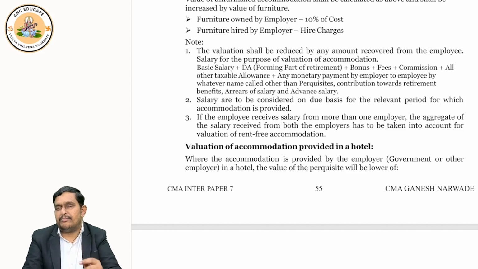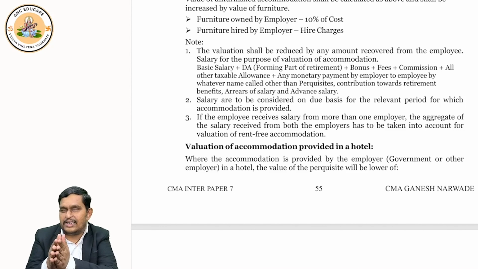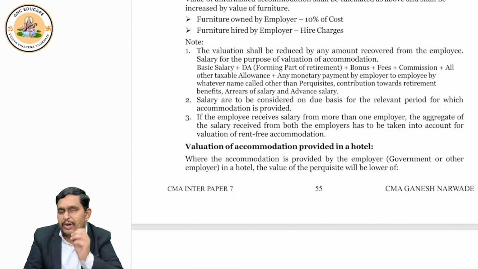But let's assume the employee paid something back to the employer, like I said in the concessional second point. Remember? So the employee paid something back. Whatever value we got for rent-free accommodation, minus that amount recovered from the employee. Deduct the amount recovered from the employee to decide your taxable rent-free accommodation.